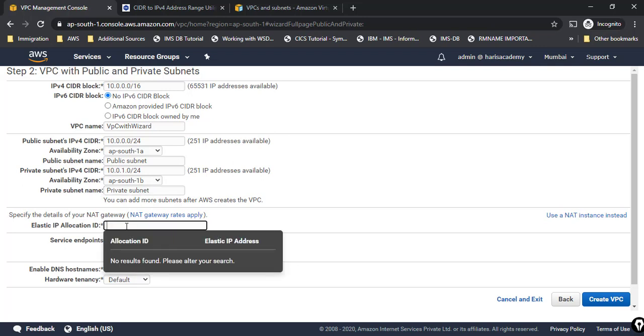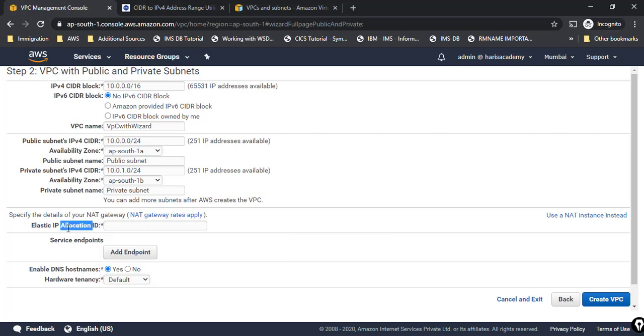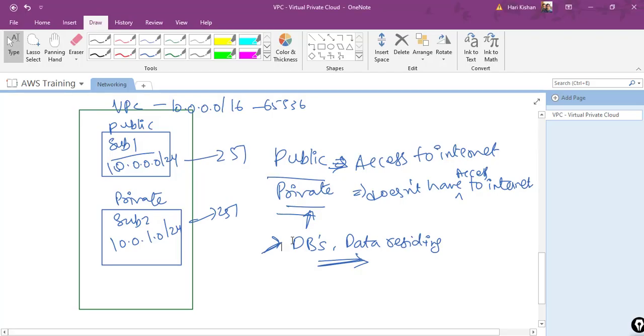Now here I have to give an Elastic IP address. Why? We haven't discussed this yet, but if my private subnet, or the private EC2 instances created in the private subnet, want to access the internet, as I told you, they cannot access the internet directly.